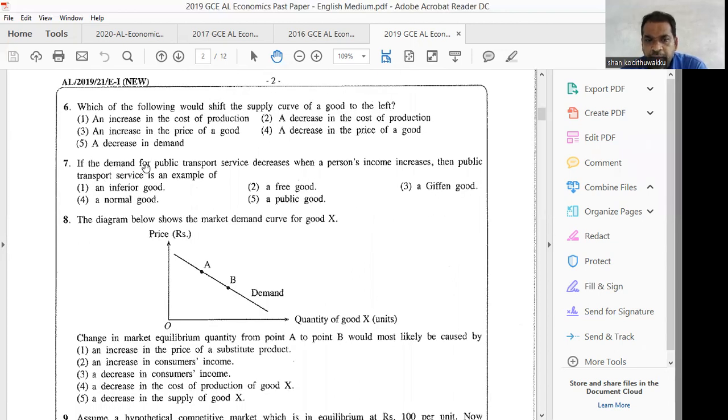Therefore, option one is the answer for question number 6. Number 7: if the demand for public transport services decreases when a person's income increases, then public transport services are an example of what? An example of a normal good? The demand decreases when a person's income increases. Then the public transport service is an example of... no, it can't be a given good. It can't be a public good. It can't be a free good.